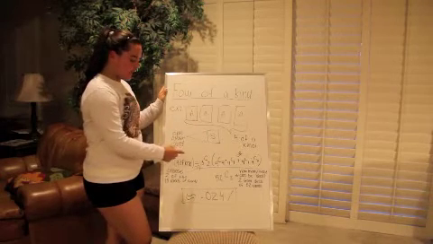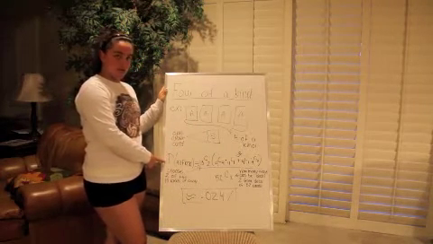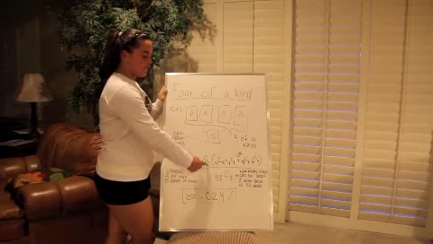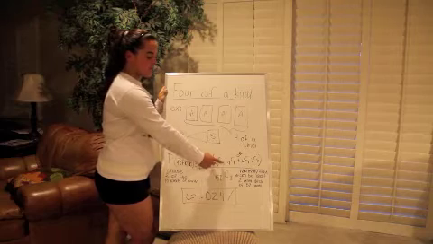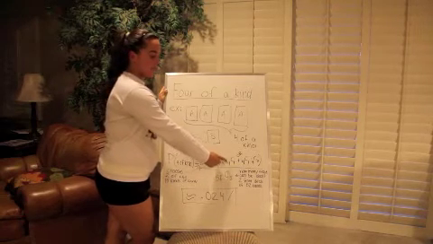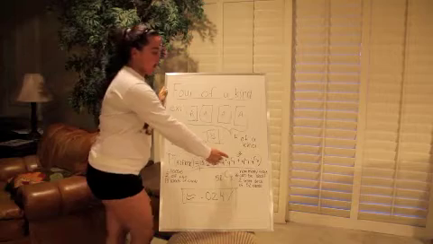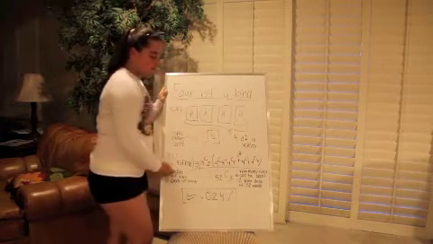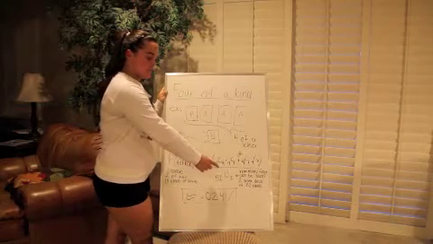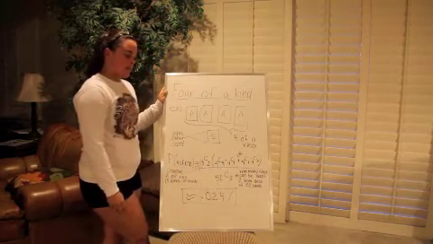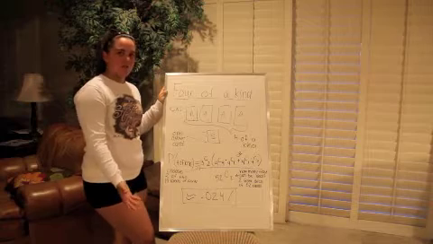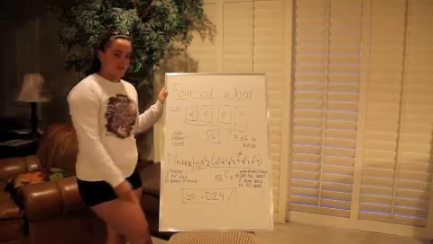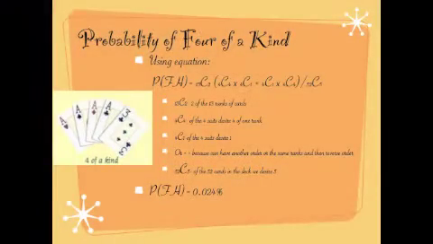The equation would end up being to choose 2 of the 13 kinds of cards, 13C2, and then in parentheses, for 1 card you'd have 4C4 to show the 4 of a kind, and 4C1 to show the extra, or for the next card, 4C1 and then 4C4. All over 52C5 to show how many ways you can be dealt 5 cards from the deck of 52. And then you'd get approximately 0.24%.